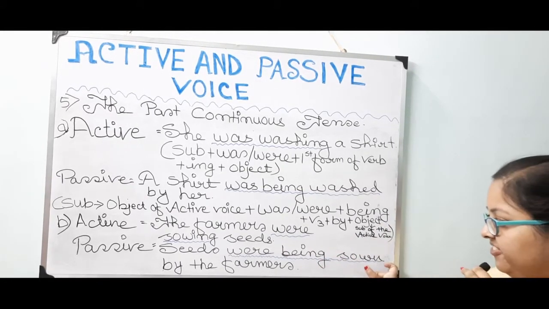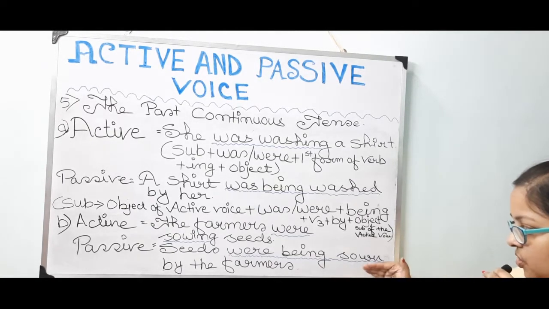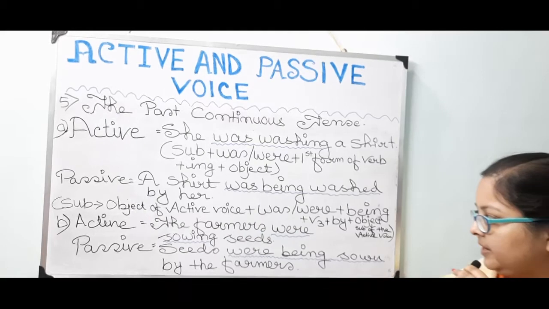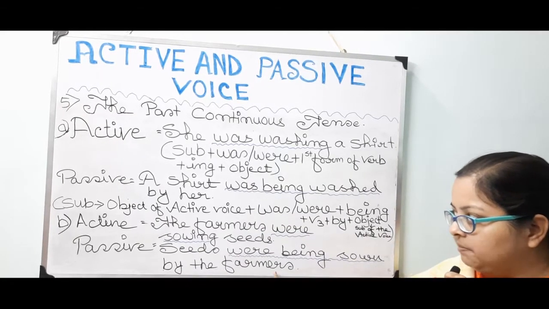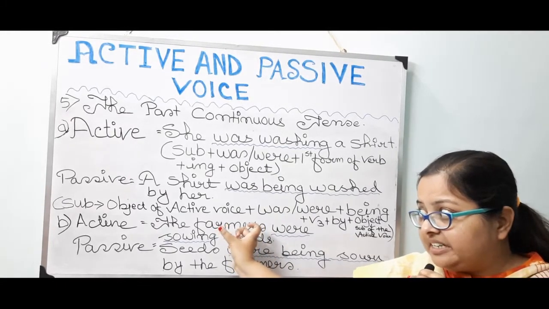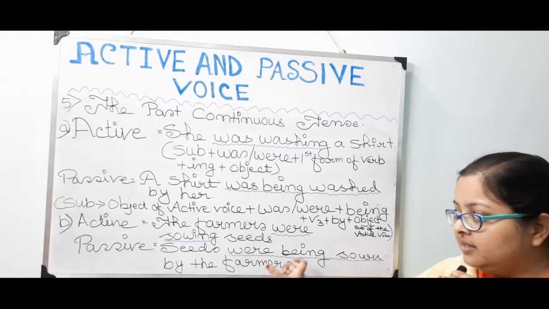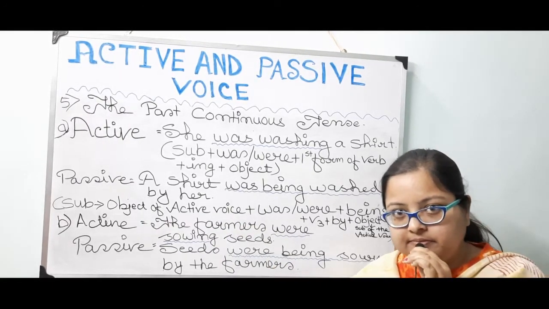Then the third form of the word sow, that is sown, is put over here. Then by, then the farmers, which is the subject in the active voice, takes the place of the object in the passive voice.